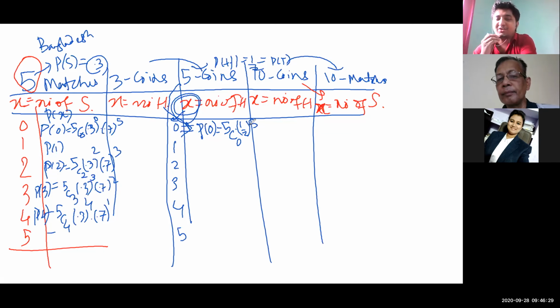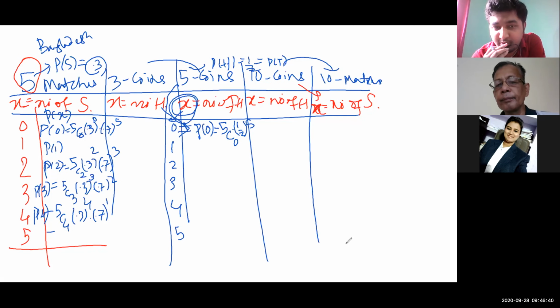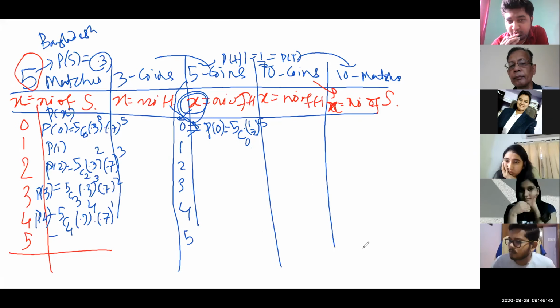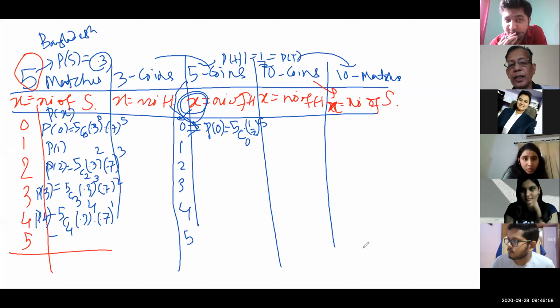Sir, listen. As we did in the matches, for 0 heads it is 5C0, that is the probability of heads, which is 1/2 whole to the power 0. The probability of getting tail is also 1/2, that is why it is 1/2 whole to the power 5. As we combine this, 1/2 whole to the power 0 plus 5, that's why 1/2 whole to the power 5. Varsha, is it okay?